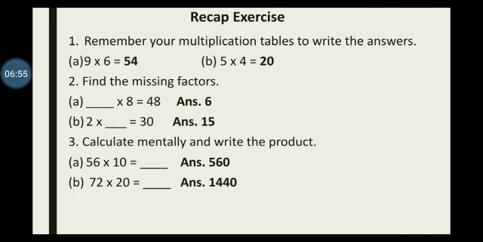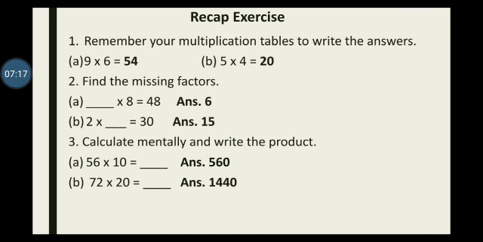So the other part is your self-attempt questions. Question number 3. You have to calculate mentally. Mentally means in your mind. And you have to write the answers. To calculate it in your mind, when we have zeros, first of all we write the zeros in the answer.